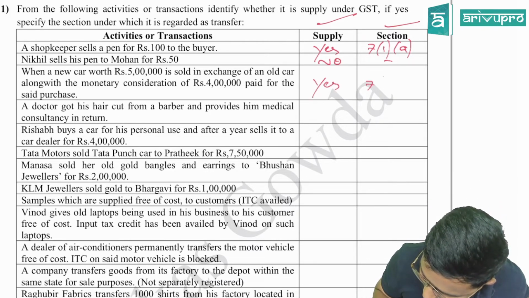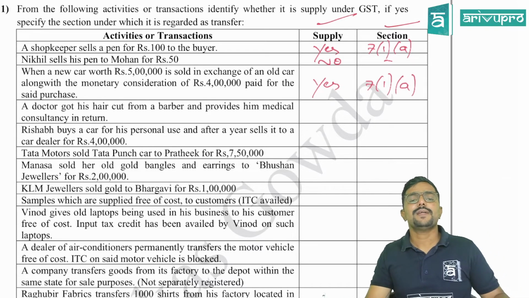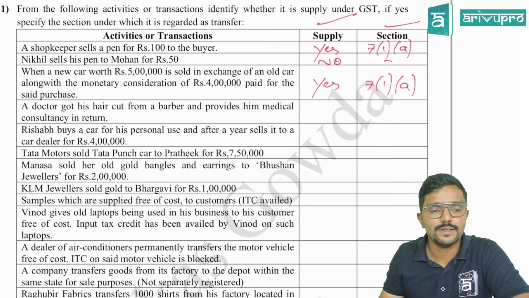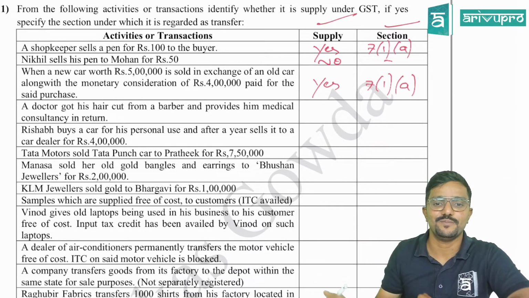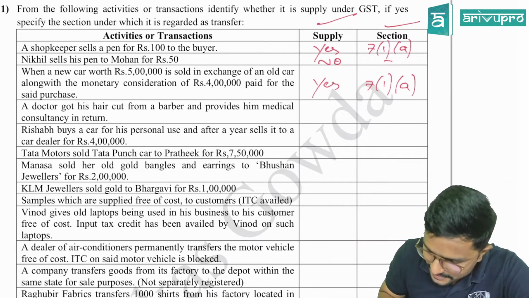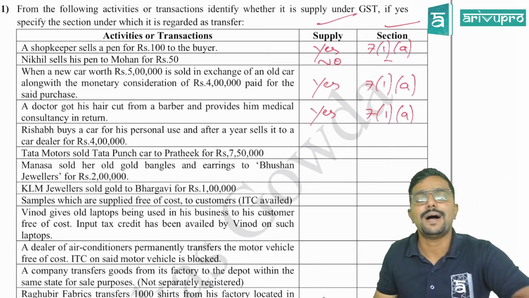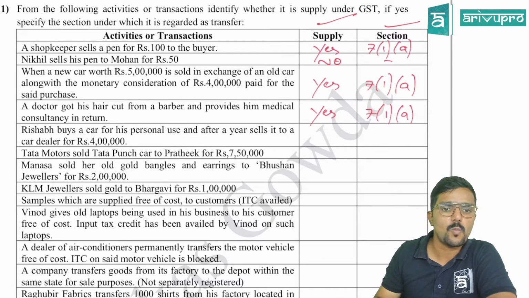As per 7.1a, it is a supply, assuming it is in the course of business. Next. A doctor got his hair cut from a barber and provides him medical consultancy in return. So there is some barter system here. So is it a supply? Yes, sir. There is no money involved, but 7.1a covers barter also.